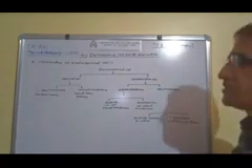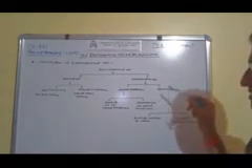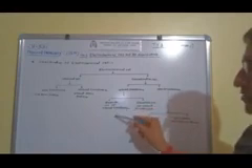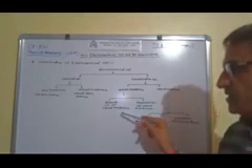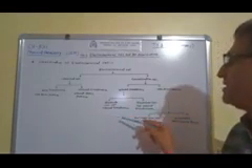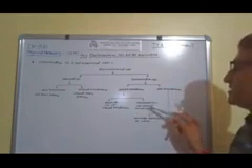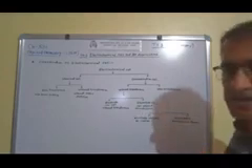The second type of electrochemical cell is the concentration cell. It is divided into two classes. First is the concentration cell without transference and another is the concentration cell with transference. The concentration cell without transference is further divided into two classes. First is the electrode concentration cell without transference. Here there is absence of a porous partition. Another type is the electrolyte concentration cell without transference. Here also there is absence of a porous partition.